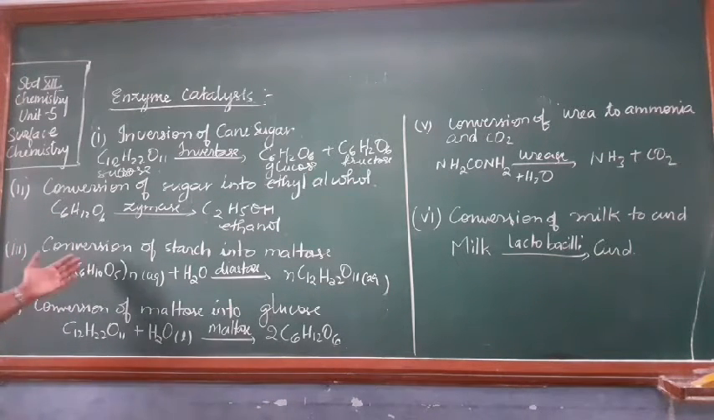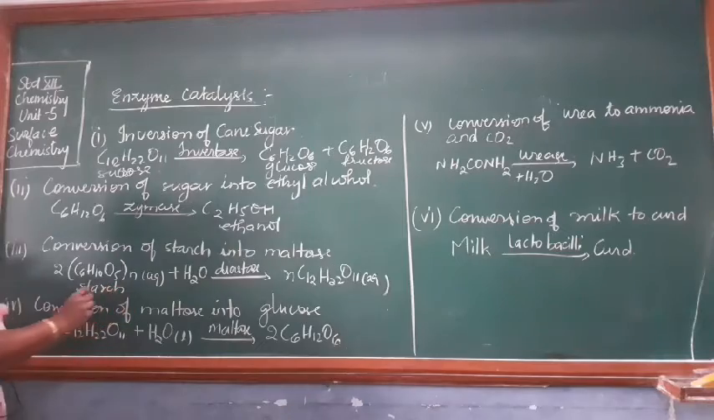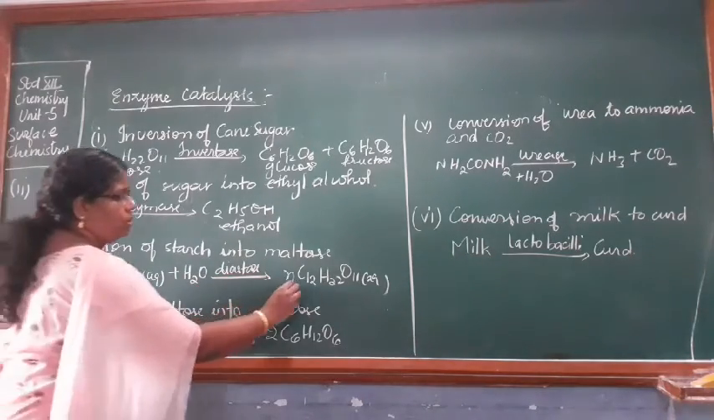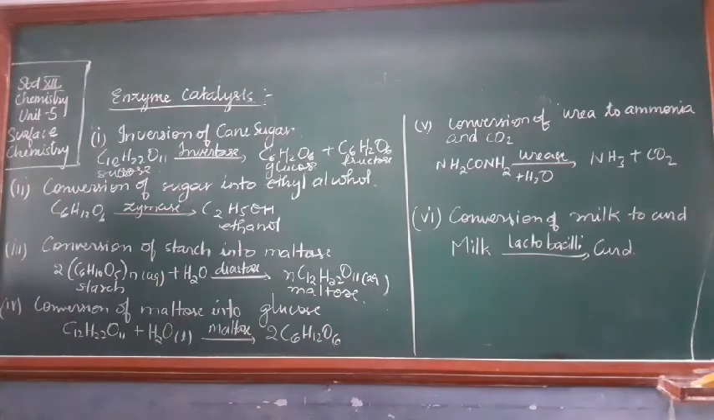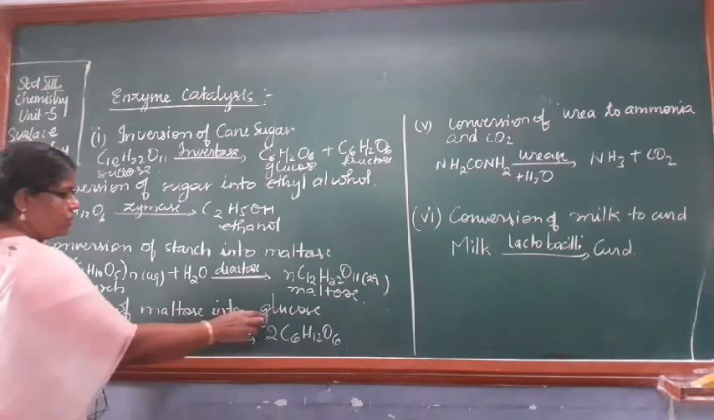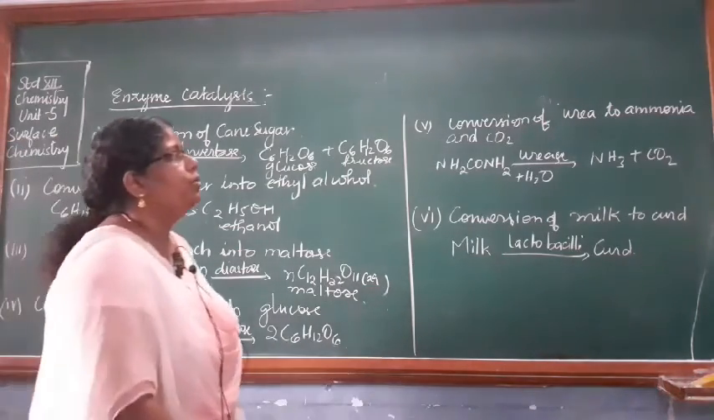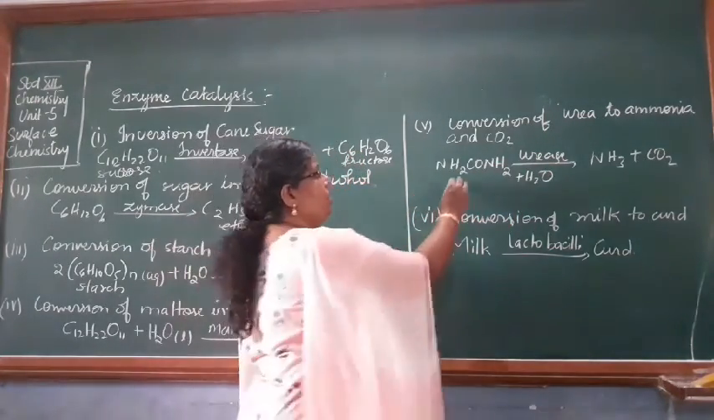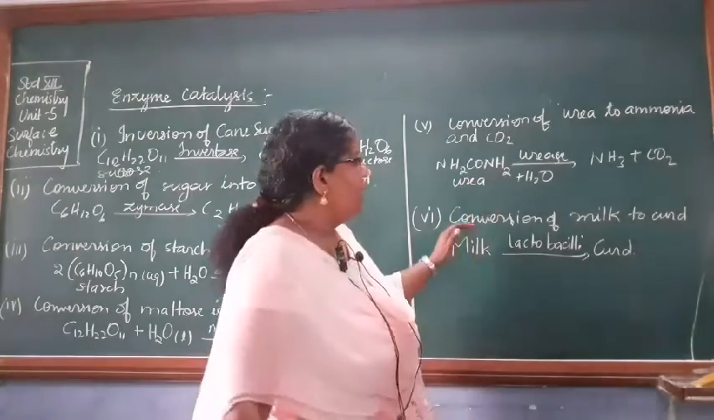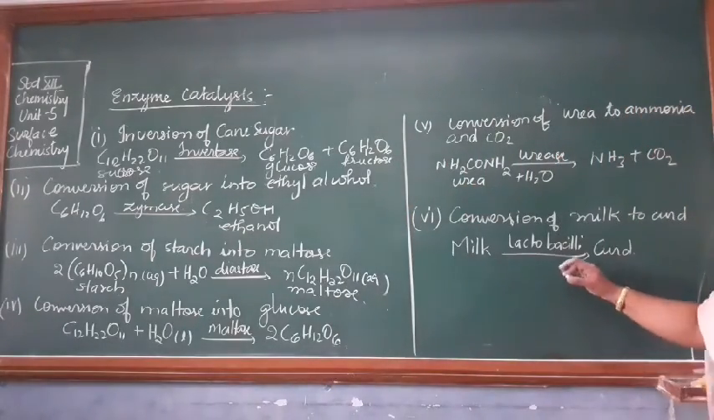Then conversion of starch into maltose. Starch is a biomolecule, we will be learning about it. Starch converts to maltose with the help of the enzyme diastase. Okay, in MCQs this can be useful in your board exam, so please note down. Conversion of maltose into glucose is done with the help of maltase enzyme, and conversion of urea, NH2CONH2, to ammonia and CO2 is done with the help of urease. Conversion of milk into curd is done with the help of lactobacilli, or lactase enzymes you can say.